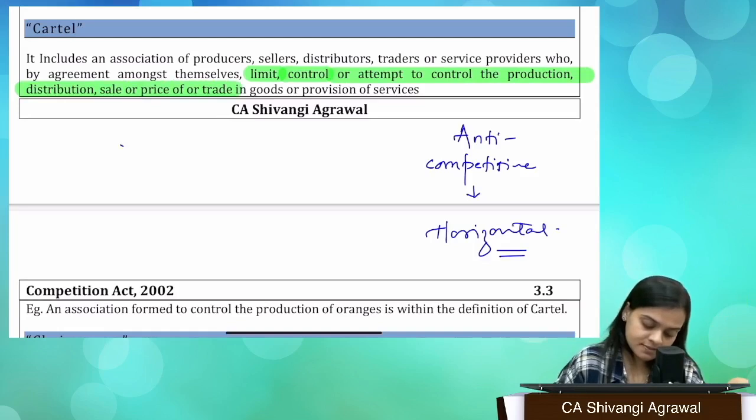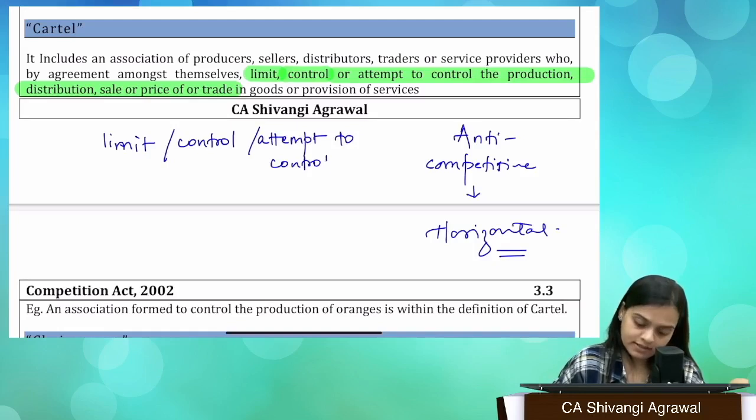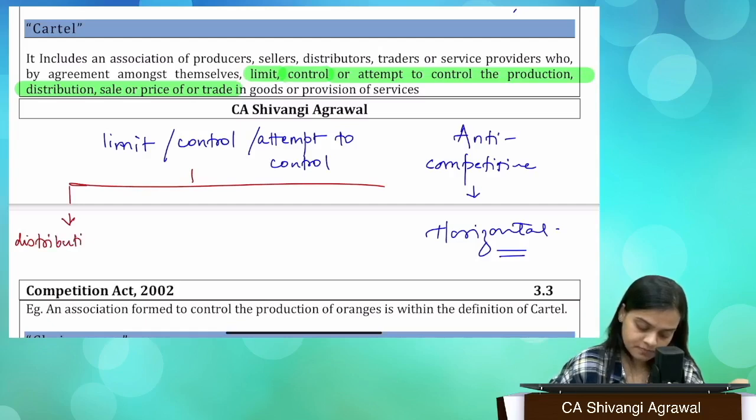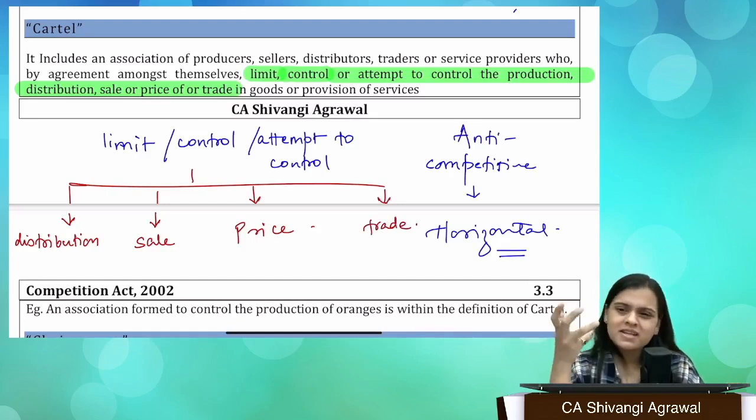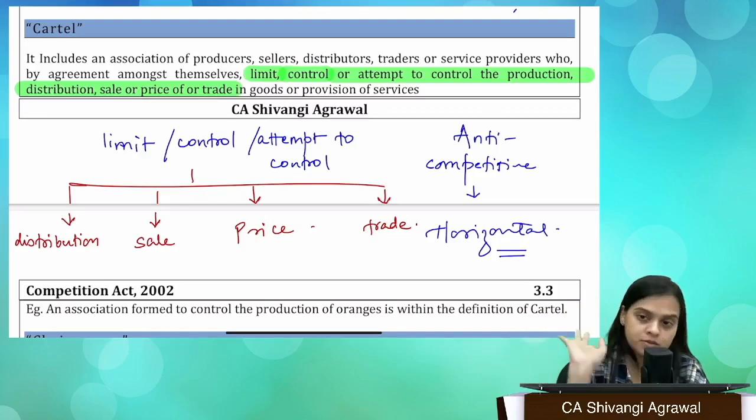You limit this, you control this, or even when you make an attempt to control: distribution, sale, price, trade. Trade is purchase and sale only, of goods or of services.